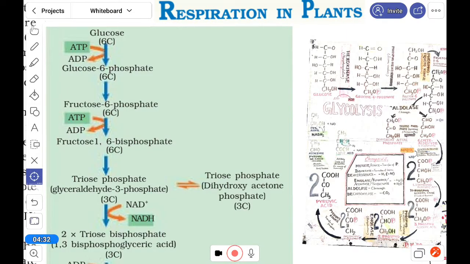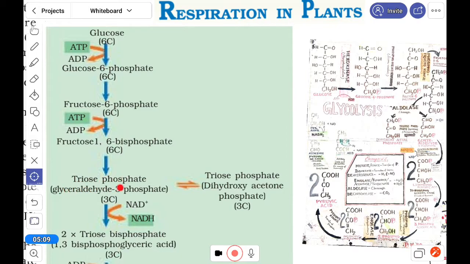The first process is glycolysis. Here the glucose, which contains 6 carbons, converts into glucose 6 phosphate by phosphorylation with the help of the hexokinase enzyme. Here ATP is used. Glucose 6 phosphate converts into fructose 6 phosphate, and then fructose 1,6 bisphosphate or diphosphate. So here phosphorylation will occur, isomerization and all the other steps.